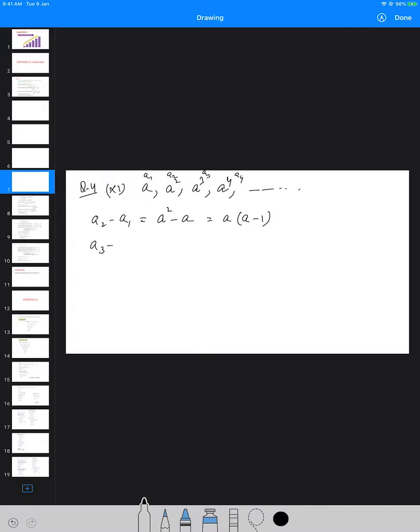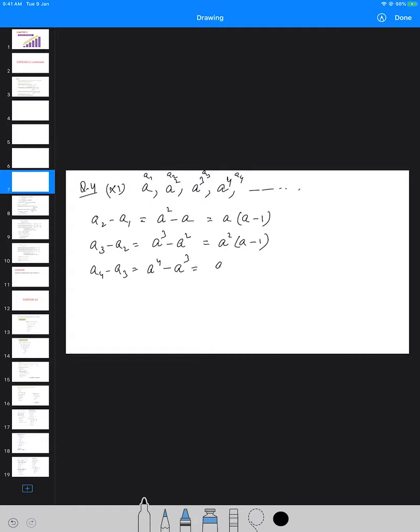Then A3 minus A2 will give you A cube minus A square. Here I can't subtract them, but again I can take out A square common and then A minus 1. A4 minus A3 will give you A raised to the power 4 minus A raised to the power 3.